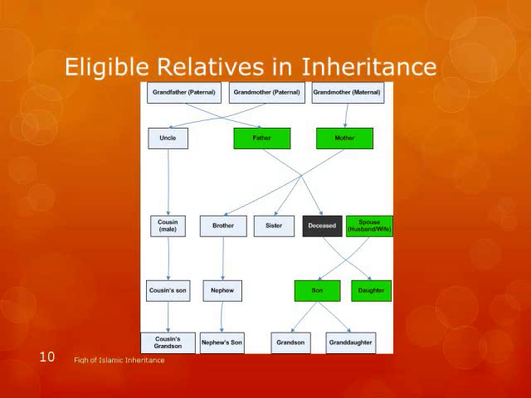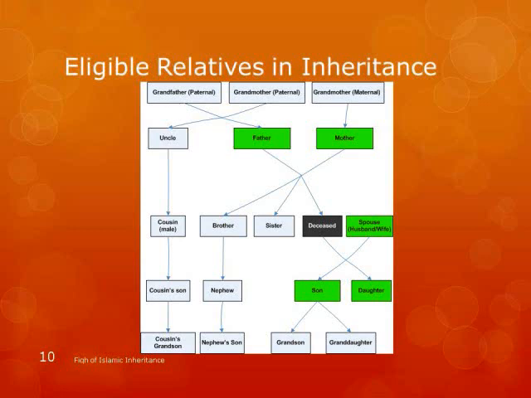So this family tree, I want you to understand, I have 5 generations here, right? This is the generation. The red person is the one who died, the deceased. And then this is the spouse. Can you see this? This is the spouse. This can be husband or wife. And then from these two, you have a son or a daughter, right? And then the son has a grandson and granddaughter, and this person has a father and a mother, right? And from them you have a full brother and full sister, right?